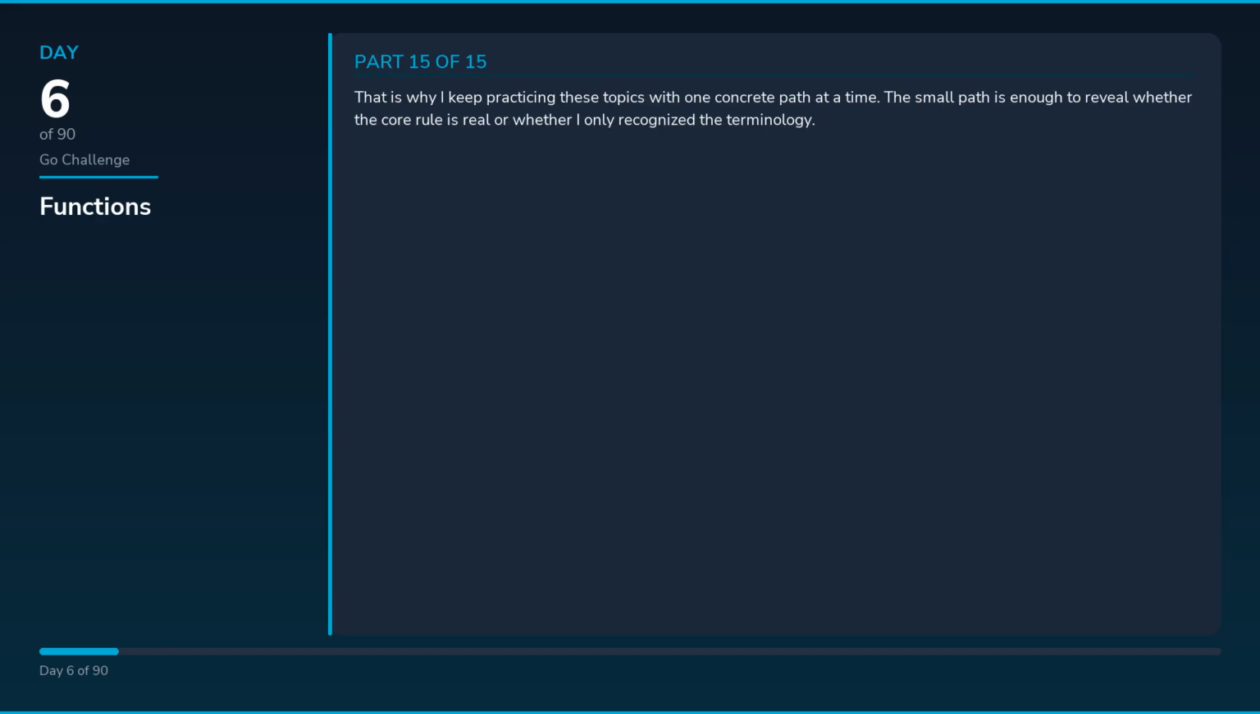That is why I keep practicing these topics with one concrete path at a time. The small path is enough to reveal whether the core rule is real or whether I only recognize the terminology.